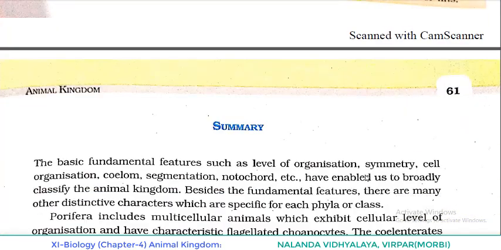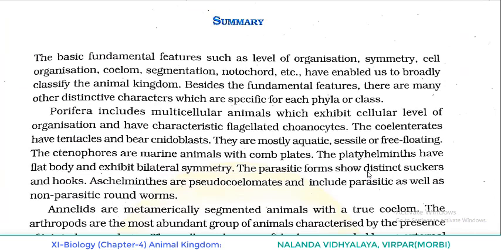So here we have completed the topic. So many lectures we have taken for completing this chapter, chapter 4, Animal Kingdom. As we discussed in the beginning, in this chapter mainly two topics we covered. First topic was basis of classification, in that six fundamental features we learned.